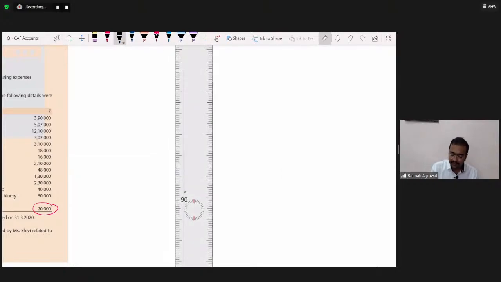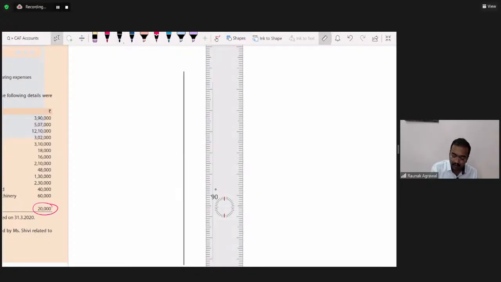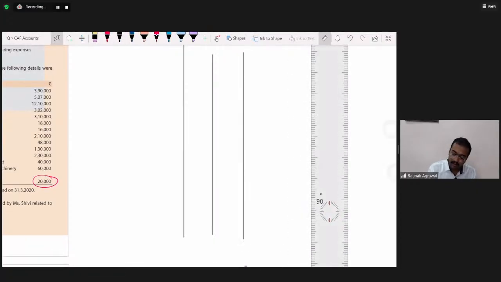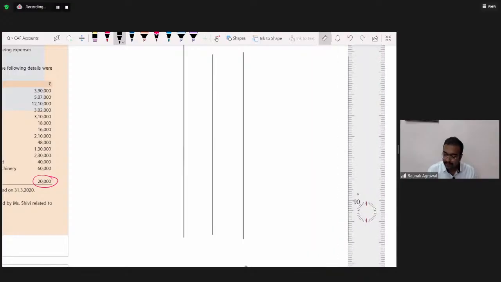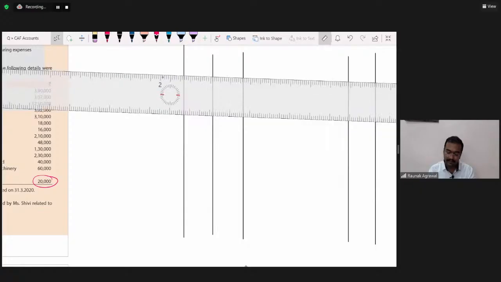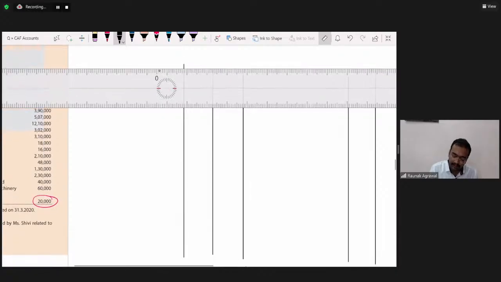Directly draw the manufacturing account for around one page. Yes, that's it. This is our manufacturing account: one inner column and the other the outer column.